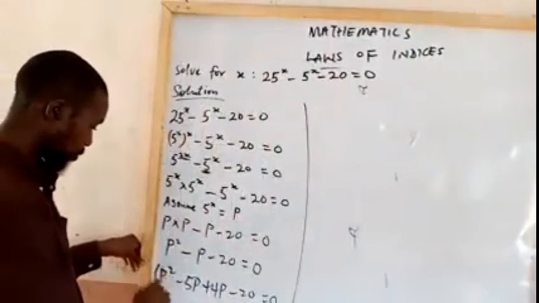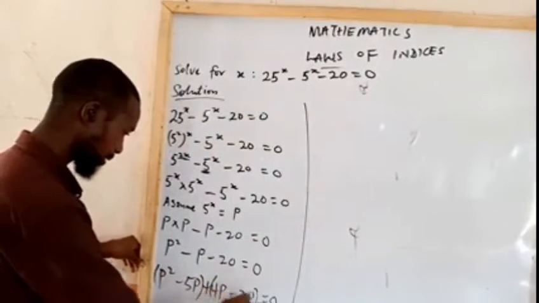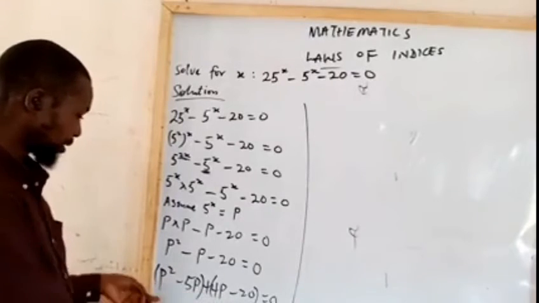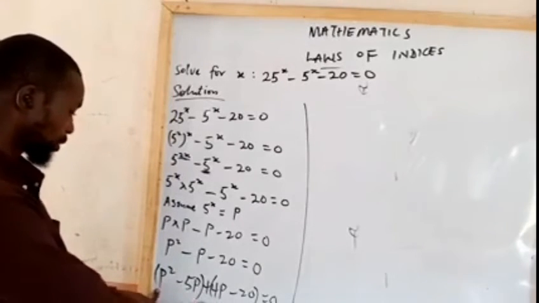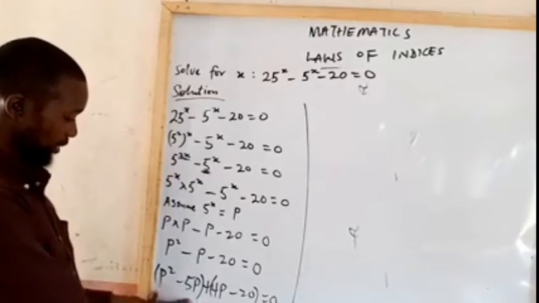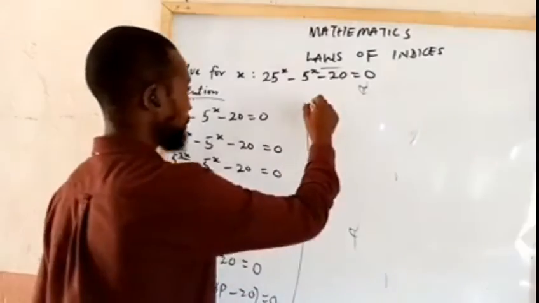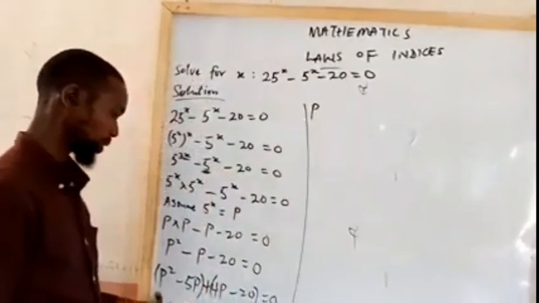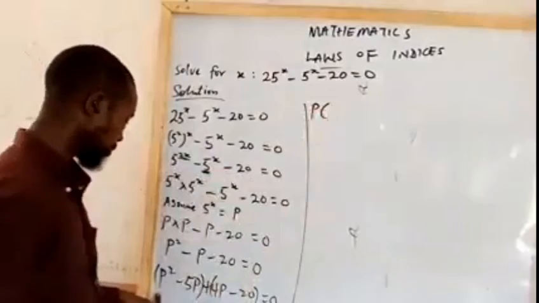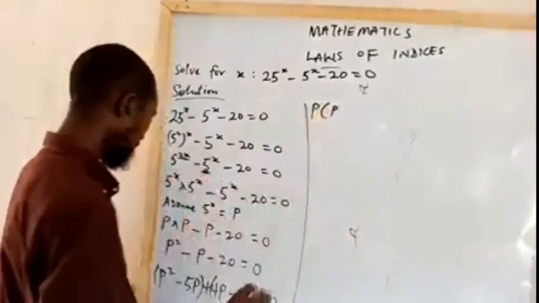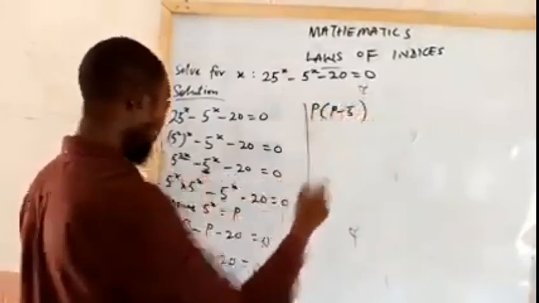So I'm now going to group it in two, like this: P squared minus 5P, plus 4P minus 20. Between P squared and minus 5P, we want to look for what is common. We can see P is common to both P squared and 5P. So that common term is going to be outside, and I open the bracket. What do I have left? P minus 5.